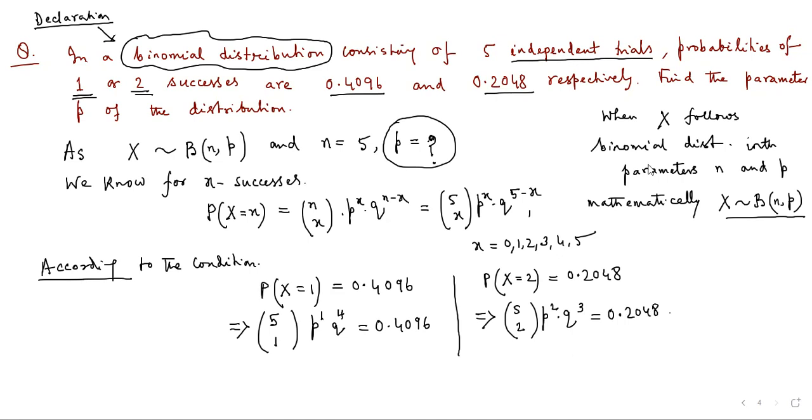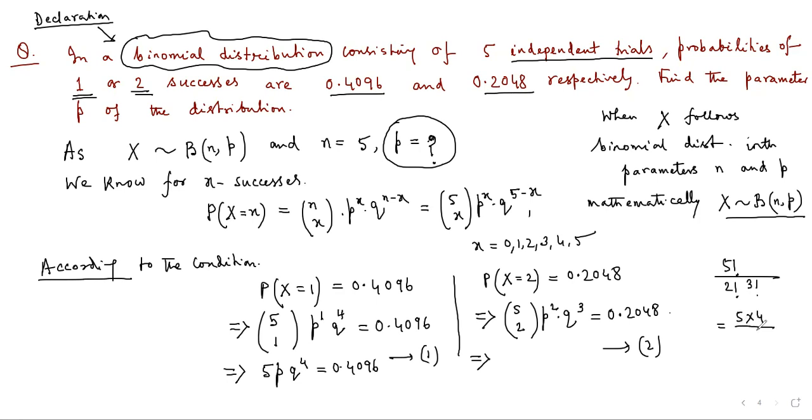So we have got two equations, two unknowns. You can write 5C1 means 5, that is 5p q to the power 4, which is 0.4096, and 5C2 means 5 factorial by 2 factorial 3 factorial, that is 5 into 4 by 2, that is 10.